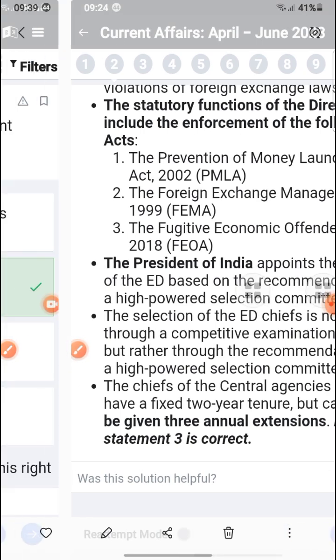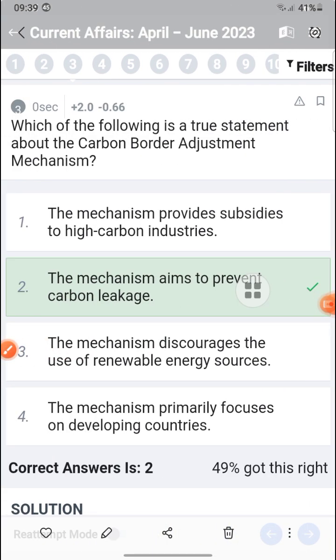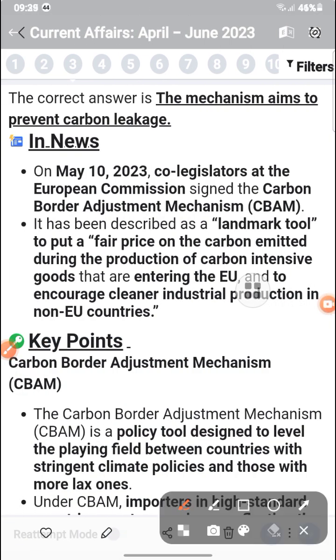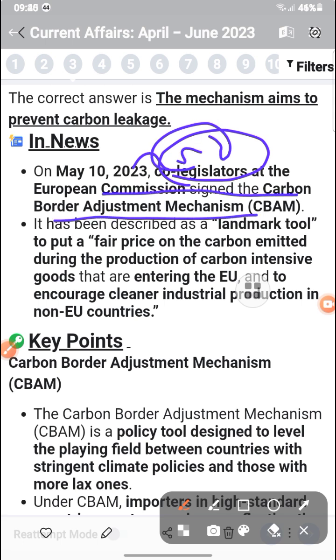Now, which of the following is a true statement about the Carbon Border Adjustment Mechanism? It is a mechanism aimed at preventing carbon leakage. In 2023 the European Commission legislated the Carbon Border Adjustment Mechanism, a landmark tool for fair pricing of the carbon emitted during the production of carbon-intensive goods, to encourage cleaner industrial production.